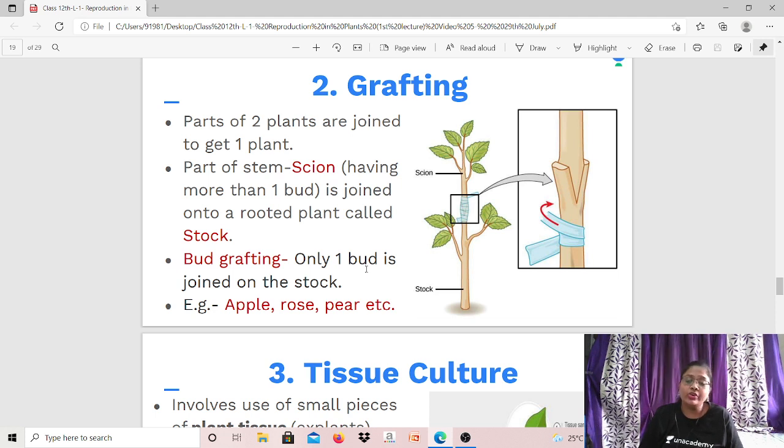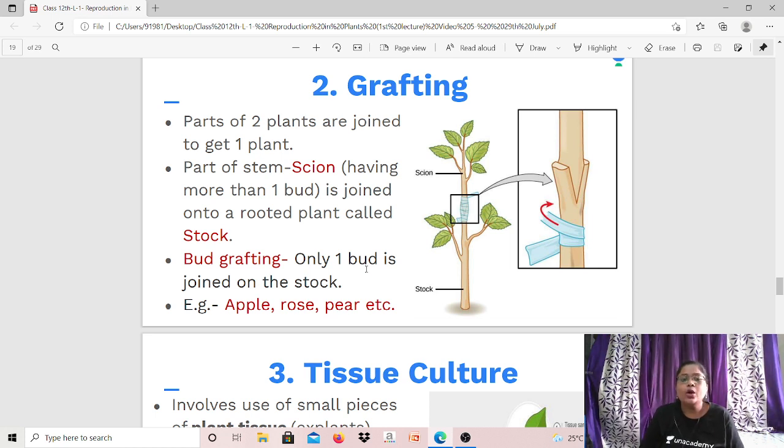Now let's talk about grafting. What do you mean by grafting? Now please listen carefully, this is important. Questions are asked based on all these asexual reproduction methods that I am discussing with you. Questions are definitely asked in exams, whether in boards or in entrance exams. So please pay attention. Grafting.